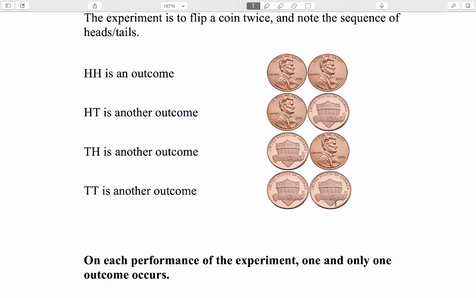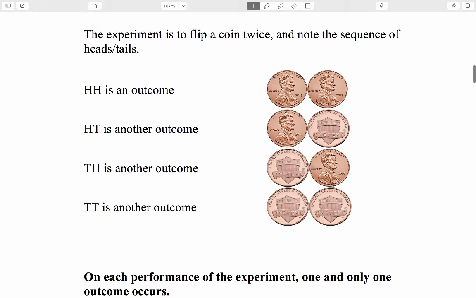Another important point here is that when we list these 4 outcomes for the experiment of flipping twice, no one is saying anything here about whether the coin is fair or not. Whether it's fair, or it's weighted to favor heads, or it's weighted to favor tails, these 4 outcomes are all the possibilities. These are still the only things that can happen when you flip twice.